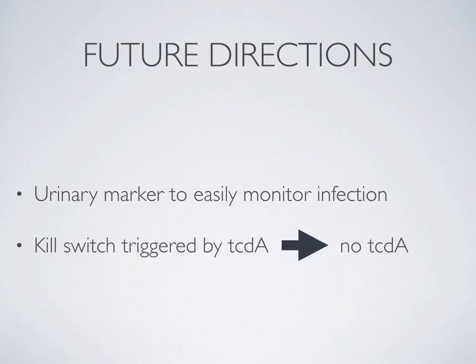In my next iteration of the system, I would include either a TcdA-induced urinary marker that can be used to monitor the course of infection, or trigger E. coli apoptosis through a memory switch that activates when TcdA has been bound before, but is not present anymore. These measures would be useful because it's difficult to tell when the C. diff infection has been completely eliminated, and so patient care would improve if doctors didn't have to guess when the infection has been eliminated and the engineered cell should be removed from the system.